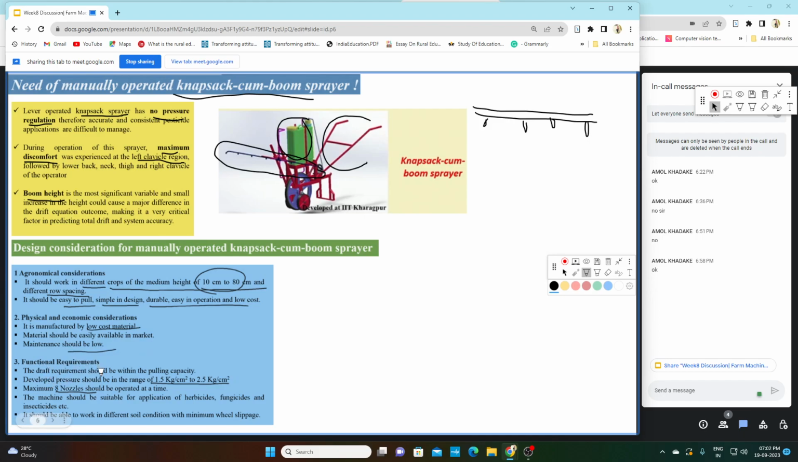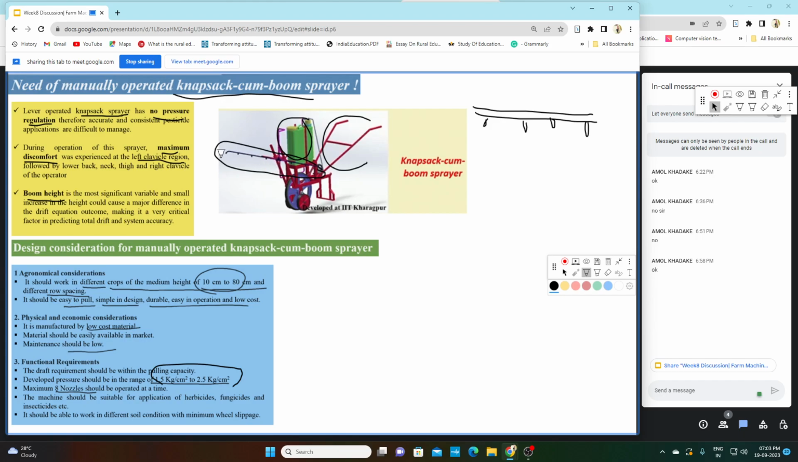And third is functional requirement. The developed pressure should be in the range of 1.5 kg per centimeter square to 2.5 kg per centimeter square. You can easily convert this into kilopascal by multiplying it by 9.8, and centimeter square is 10 raised to the power minus 4 meter square. So you can convert this pressure from kg per centimeter square to Pascal or kilopascal, whatever you require. Third, maximum 8 nozzles should be operated at a time. That means the maximum nozzles should be 8 in a boom.